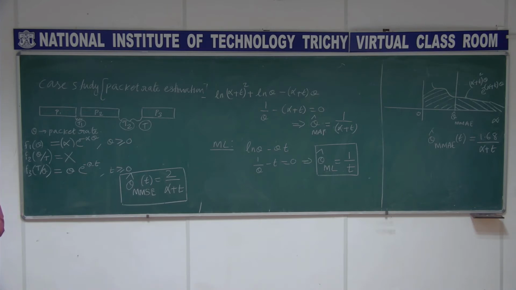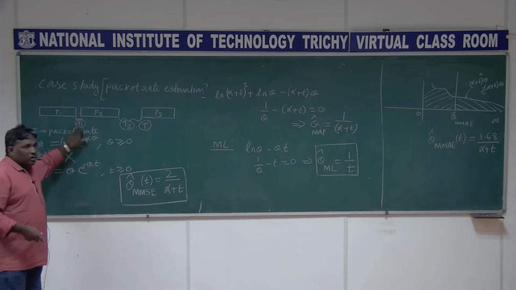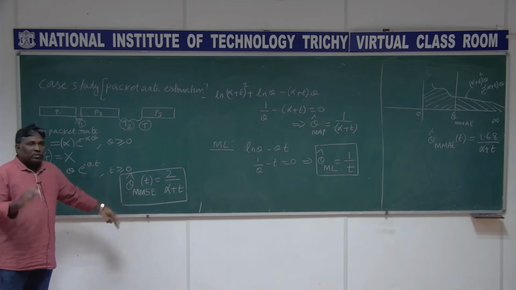You observe t and get a packet rate, and that is the way we do the instantaneous estimation, based on the outcome of one random variable, to estimate the outcome of another random variable. Here we are observing the outcome of the random variable t to estimate the outcome of the random variable theta instantaneously. The moment you see this t1, you can find out the value and you can display.